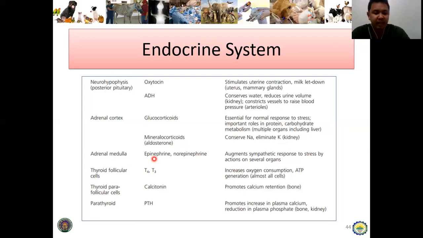So sinong hormones nga involved dara? These are the two, epinephrine and norepinephrine. So kung ara ni sila, of course, it will stimulate the fight and flight response. Next is the thyroid follicular cells, comprised of the T4 or the T3.